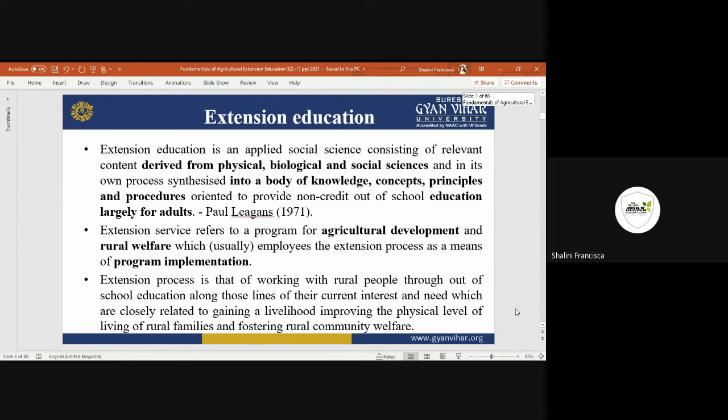Whatever extension there is, we have to mainly focus on agriculture, because even today in India, 80% of the people are farmers. They depend only on the agriculture sector. So we have to have programs in extension education that are going to develop agriculture.